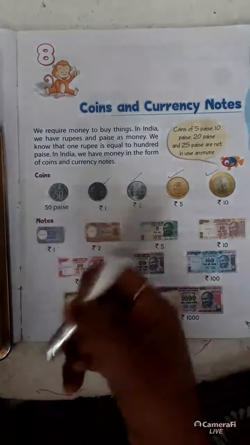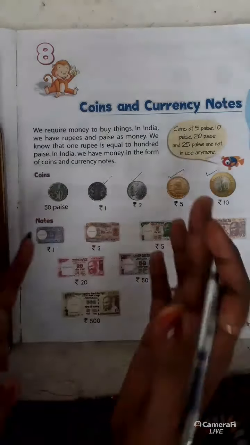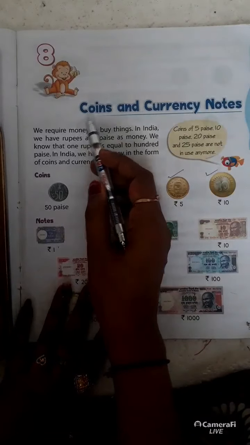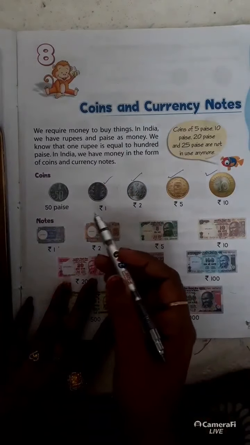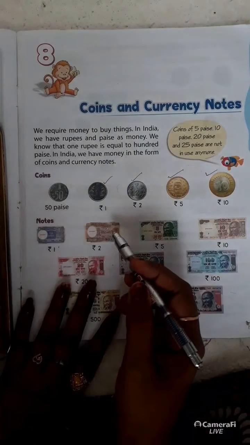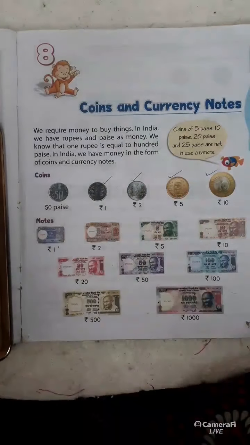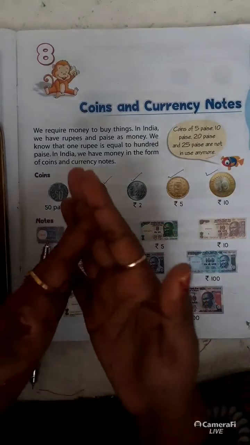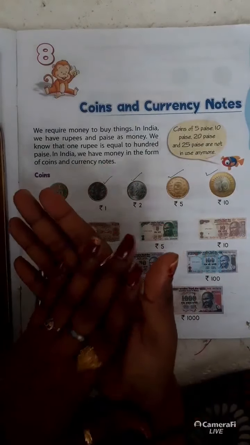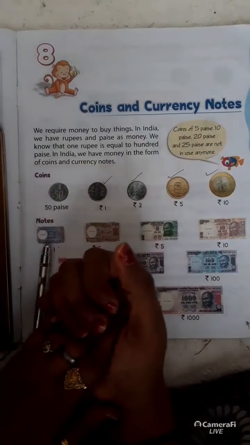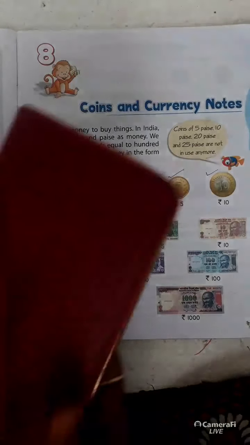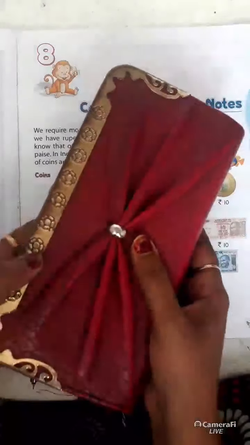Today we will learn an exciting chapter. The name of the chapter is what? Coins and currency. In this chapter, we will learn about our Indian coins and currency notes.